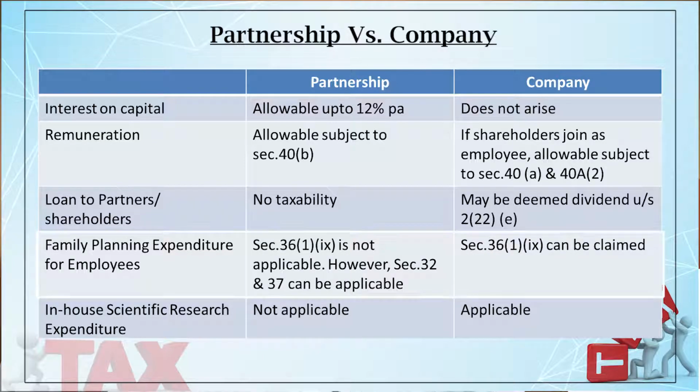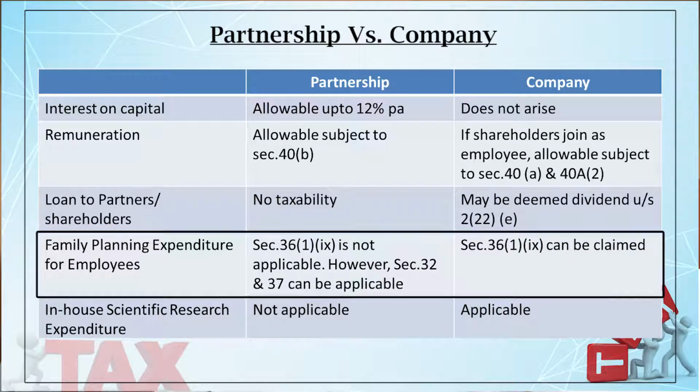But for a company, there is a specific provision under section 36(1)(ix), which says that any family planning expenditure incurred by a company for its employees is allowable. How is it allowable? The entire revenue expenditure is allowable and capital expenditure is allowable in 5 years. In other words, you will get 1/5 of your capital expenditure every year.